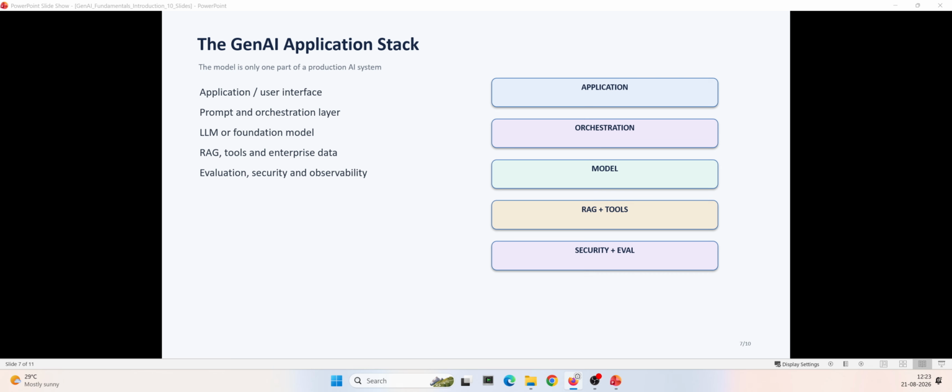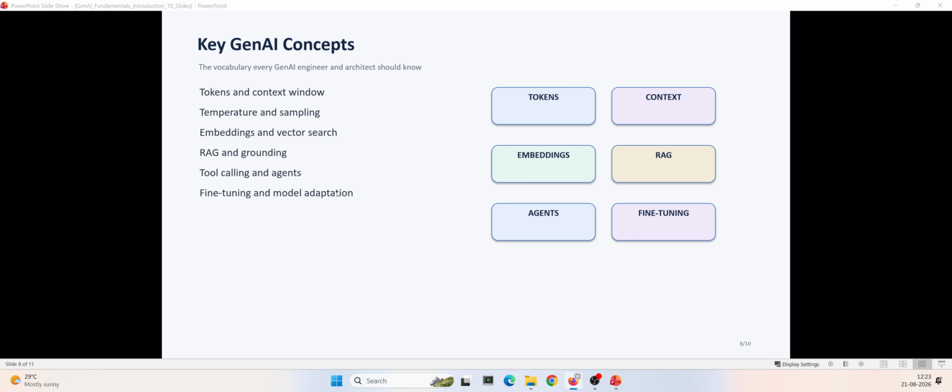But enterprise applications usually need more. We may need RAG to retrieve information from company documents. We may need tools that allow the AI to call APIs or perform actions. We also need security. We need evaluation to measure the quality of responses, and we need observability to understand what is happening in production. So when we say GenAI architecture, I'm not only talking about the LLM. I'm talking about the entire ecosystem around that model.